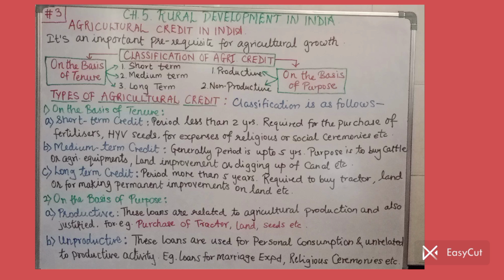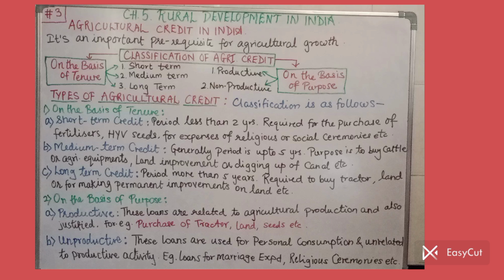So let us start with the first type, that is on the basis of tenure, the period for which the loan is given. On the basis of tenure, there are three types. First one, short term credit. From the name itself we come to know, short term means the loan or the credit is given for less than 2 years, that means the repayment period is less than 2 years. Obviously the amount of loan will also be very less.